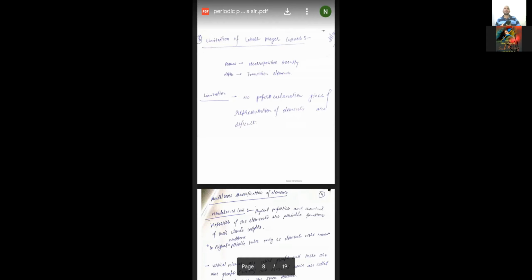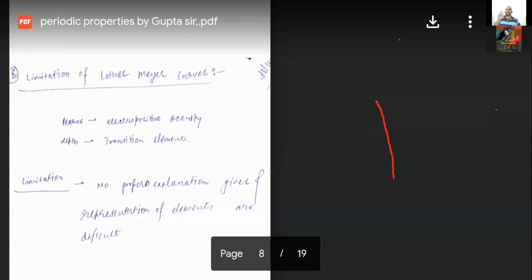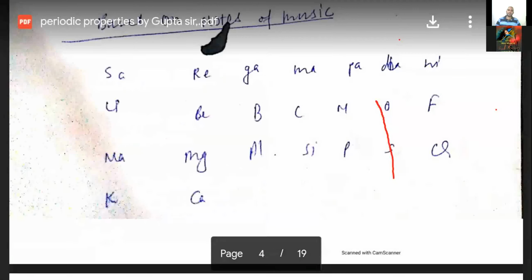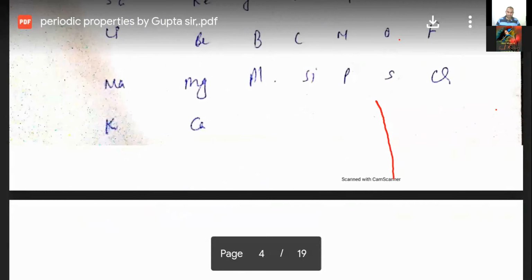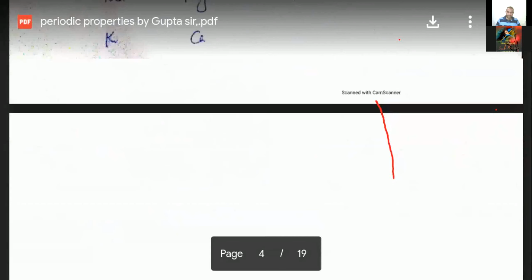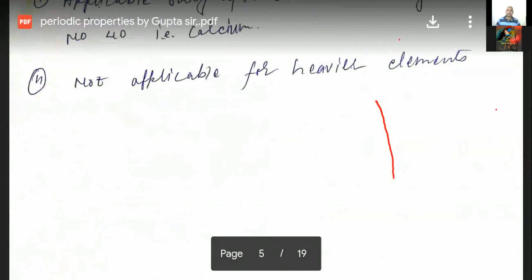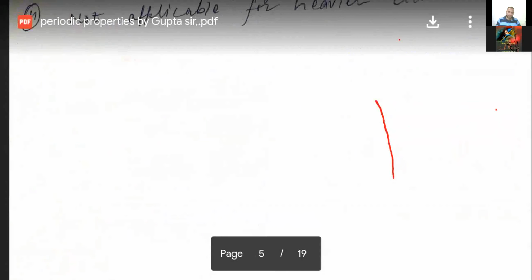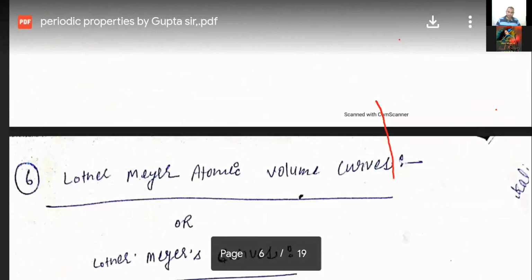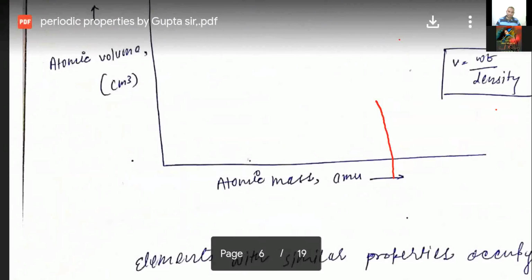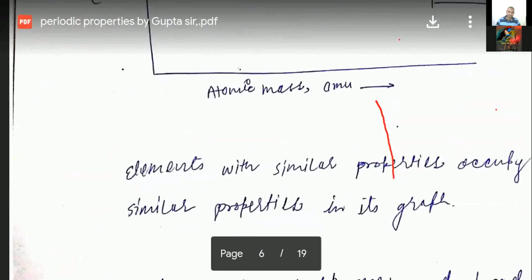So what was the core theme behind Mendeleev? Mendeleev started classifying the elements into groups and periods, student. And how did he classify the elements into groups and periods? On the basis of atomic mass. Mendeleev said that when elements are arranged in increasing order of their atomic masses, then physical and chemical properties of elements get repeated.